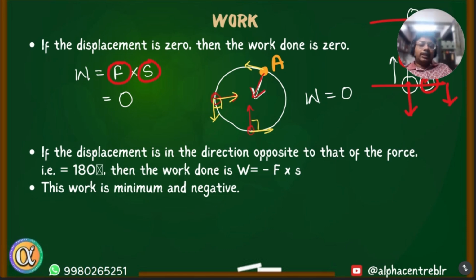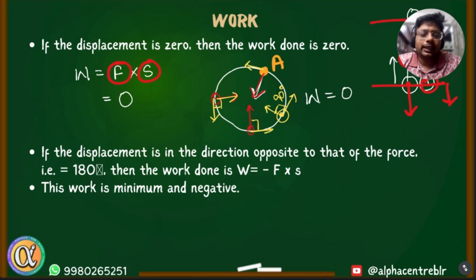Okay, I'm emphasizing and saying this because I've seen a lot of times students make mistakes. Sometimes teachers also make mistakes in explaining this point. And you say because of centripetal and centrifugal force. Just say centripetal force, because centrifugal force is a virtual force. So you can just say in a circular motion at any instance, the angle between the centripetal force and the displacement at that moment is 90 degrees. Okay, therefore work done is zero because we know whenever the displacement and force are at 90 degrees, work done is zero.